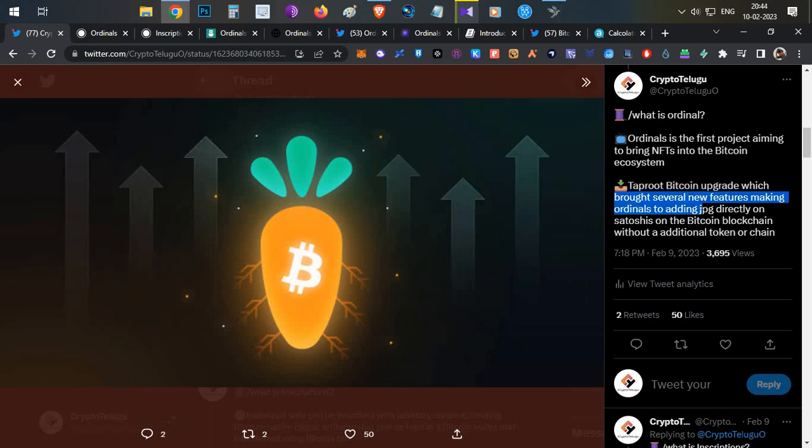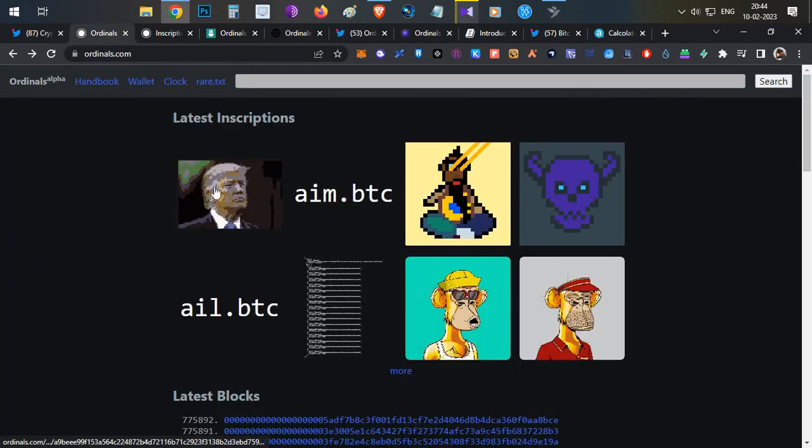One of the features was, previously if you wanted to send a transaction, it could hold only a certain size of transaction value. But now after Taproot, a transaction in Bitcoin can contain any amount of data, capped to the block size of the Bitcoin block. Which means you can put 1 or 2 MB worth of data in a single transaction, but you need to pay higher fees based on the size. That happened after the Taproot update. With the help of this update, Ordinal has created a website and complete ecosystem which will inscribe an image onto the Satoshi, onto the blockchain. That is what Ordinals are.